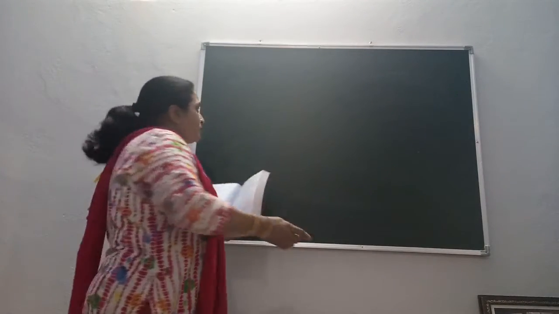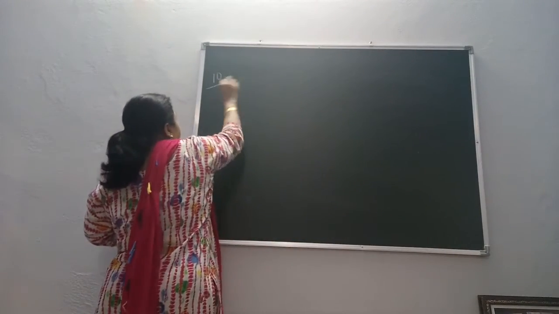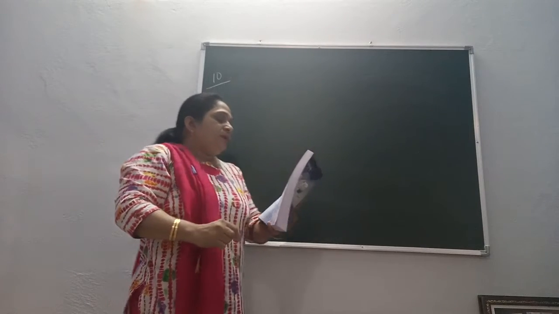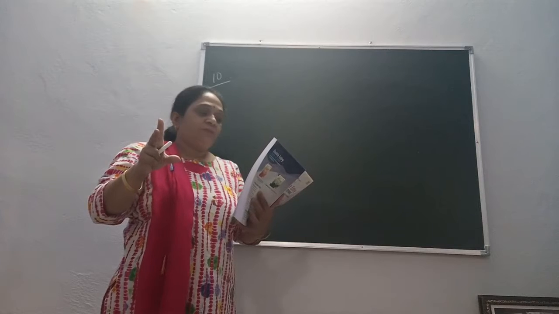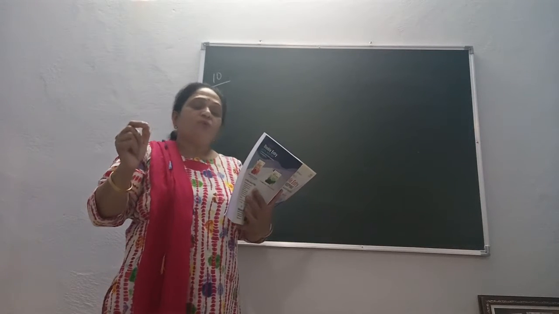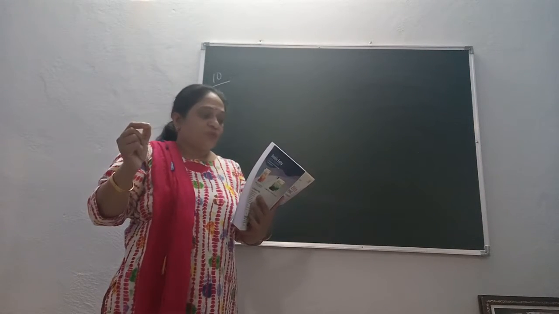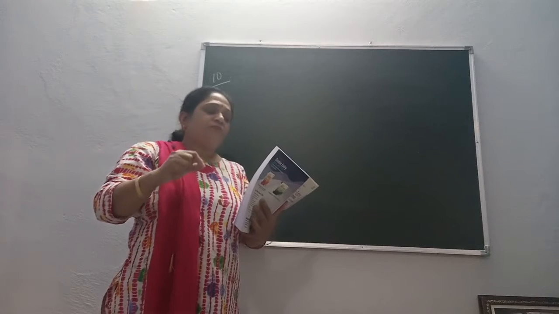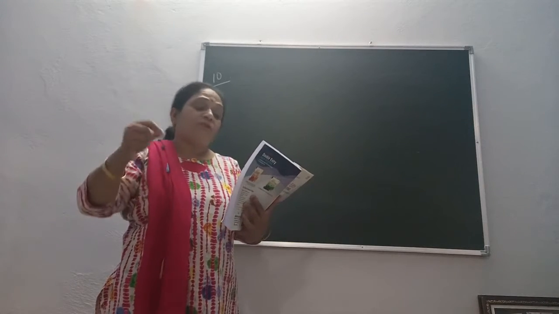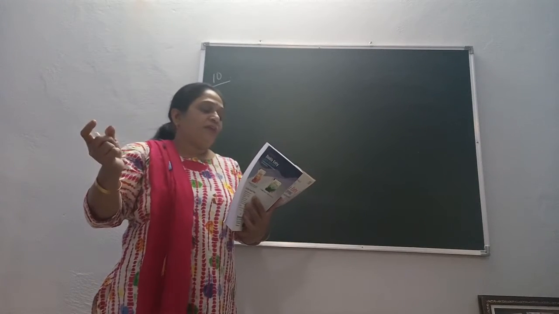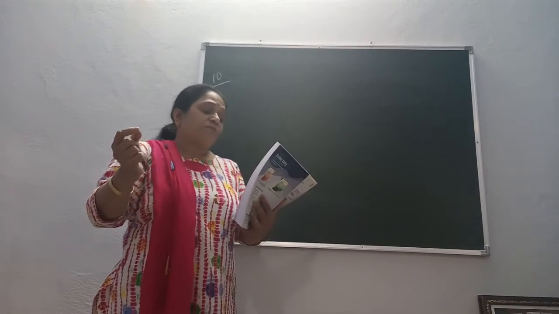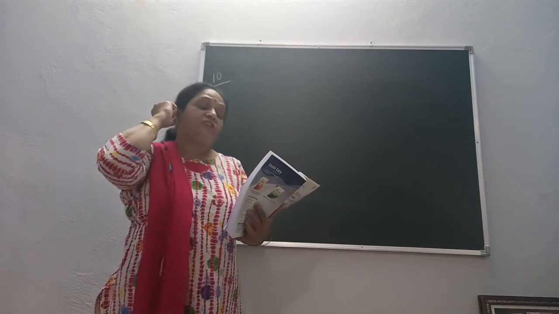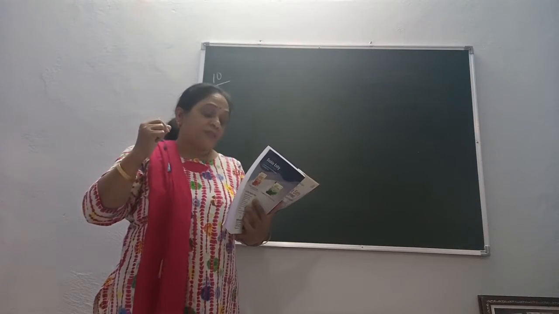Children, we start with question number 10. In this, two partners are there, Akhil and Bimal. Akhil gave a loan to the firm of 1 lakh on 1st October, and on the same date the firm gave a loan to Bimal of 1 lakh. They do not have any agreement as to interest. Akhil also makes use of his personal property for the business, on which rent is 5,000 per month.